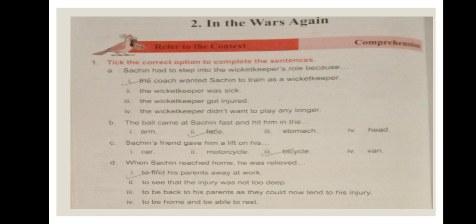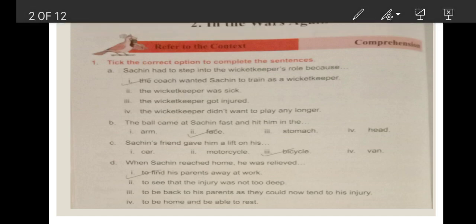Yes, correct. The wicket keeper was sick. No. The wicket keeper got injured. Okay. The wicket keeper didn't want to play any longer. Okay. Here we can use two options, but exactly the right option is